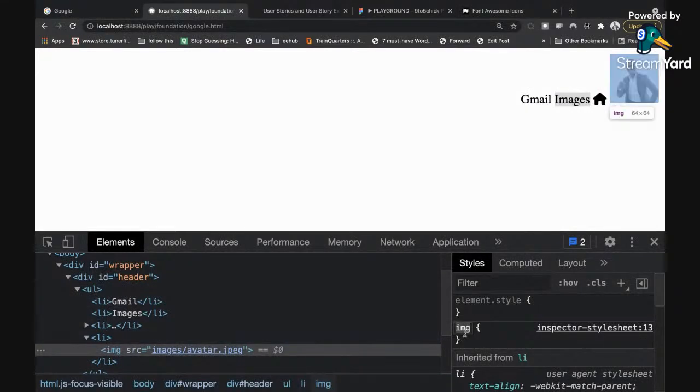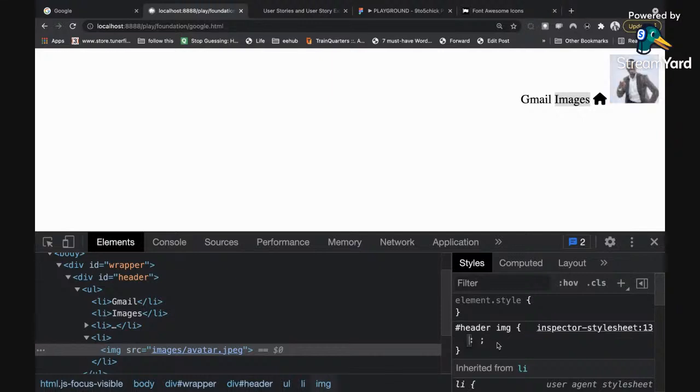So when I want to talk to this image, instead of just styling all the images, because anything I write here now is going to affect all my IMG tags in my code, I don't want that to happen. So I'm going to click in here and specify that I want only the image in my header to be affected. Now, by adding this hash header space img, I'm only styling the image inside the header. Correct. So I'm going to write border radius.